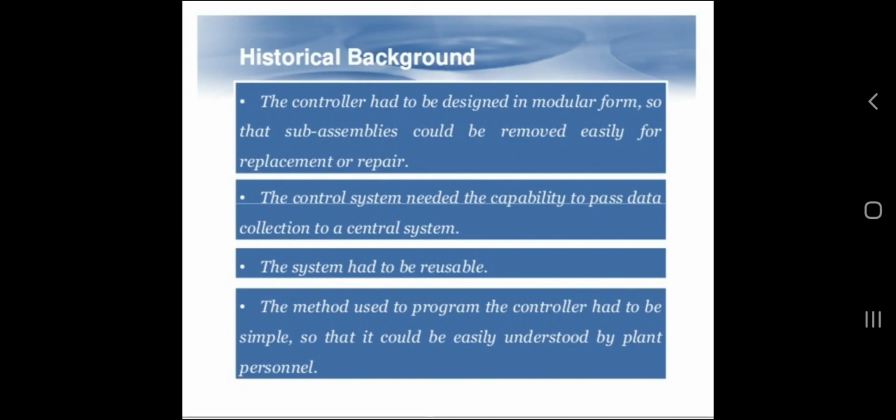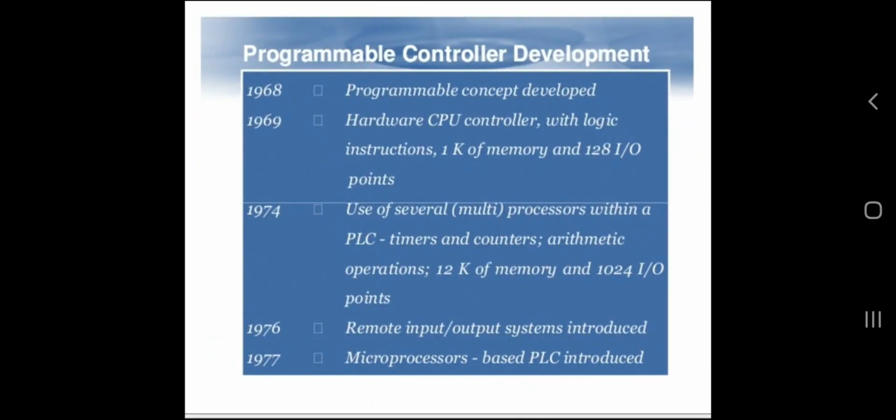The controller had to be designed in modular form so that sub-assemblies could be removed easily for replacement or repair. The control system needed the capability to pass data collection to a central system. The system had to be reusable. The method used to program the controller had to be simple so that it could be easily understood by plant personnel.